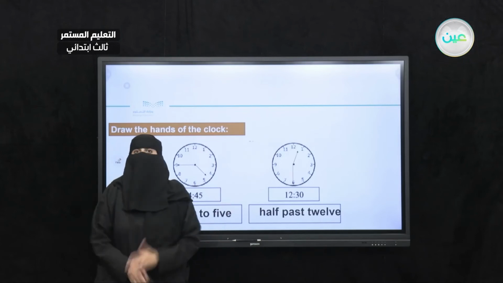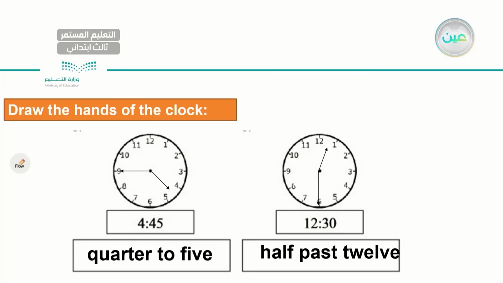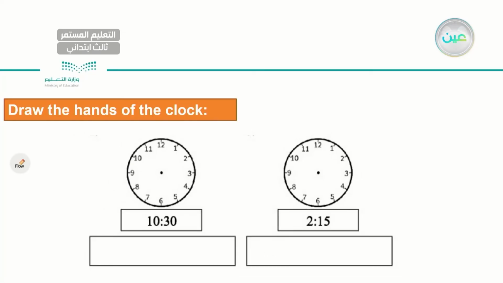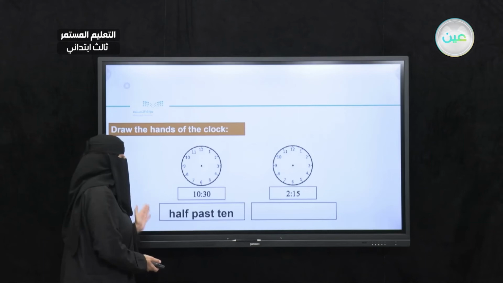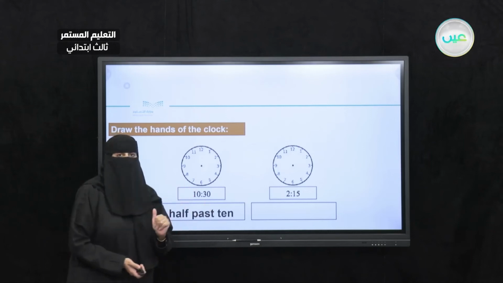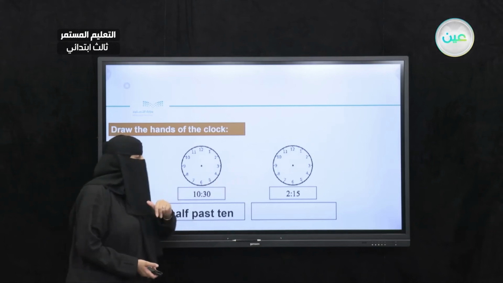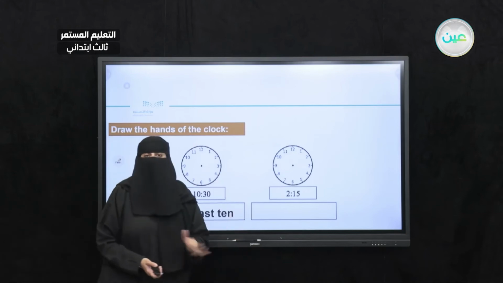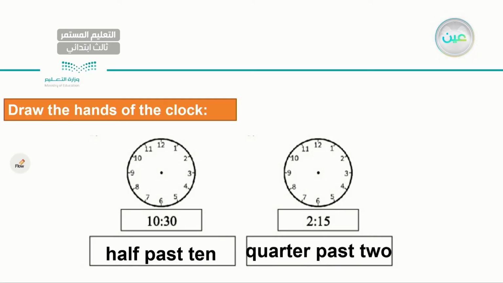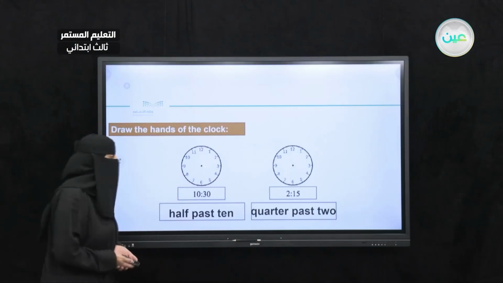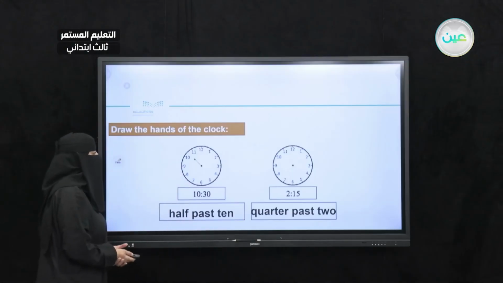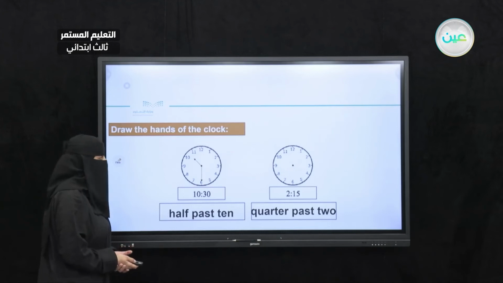This is how we draw 12:30. Very good, my dear student. How about this one? Draw the hands of the clock. 10:30. We might say 10:30 or half past 10. Very good. For the next one, 2:15 or quarter past 2. Excellent. Now let's draw the hands. 10:30.